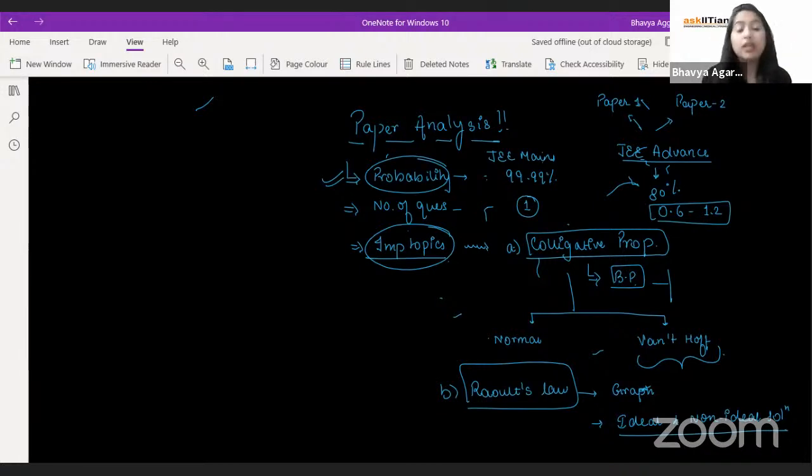Assertion reasoning and case study based questions. They can have a mix and match type of questions where they can ask you 1 or 2 questions out of the 3 or 4 questions based on the case study part. So the questions can be such that they will be asking a few on the theoretical part and a few on the numerical portion.